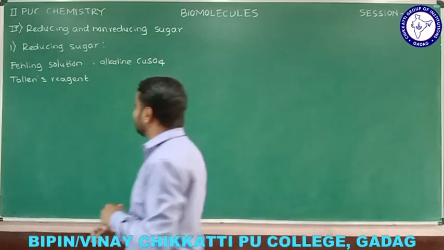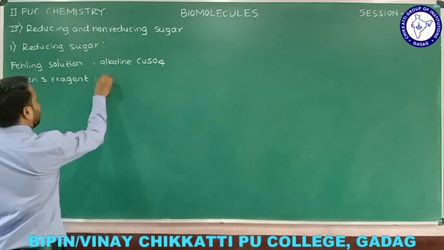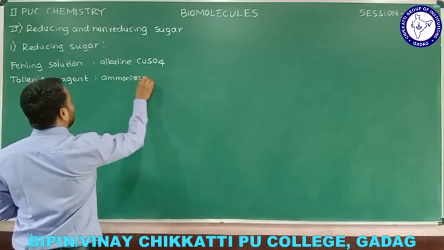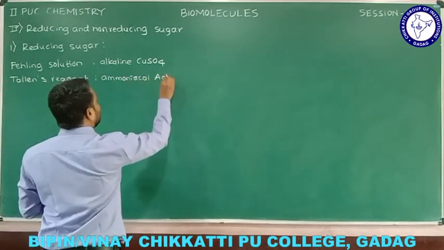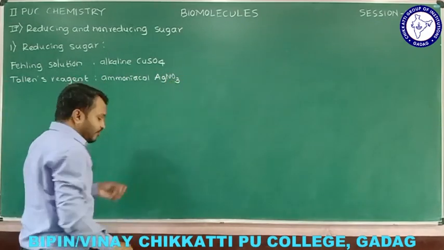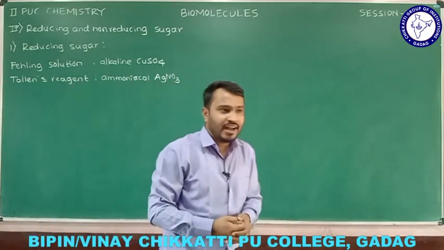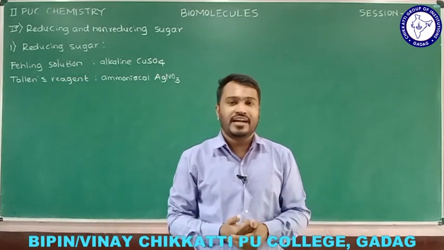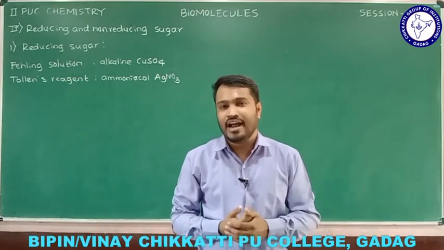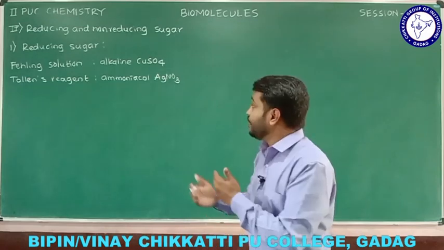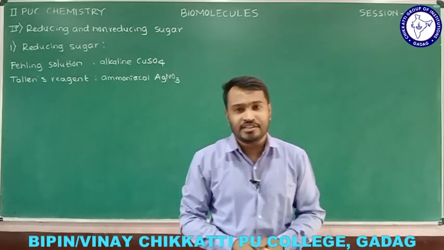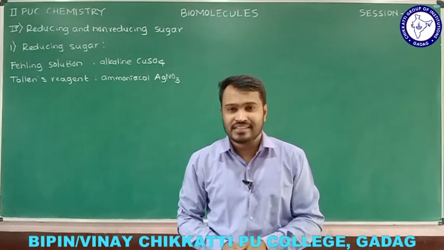And Tollens reagent is nothing but ammoniacal silver nitrate, AgNO3. If you take a little AgNO3 and dissolve it in the right proportion with NaOH and NH4OH, sodium hydroxide and ammonium hydroxide, you get a solution mixture that we call ammoniacal silver nitrate solution. We call it Tollens reagent.